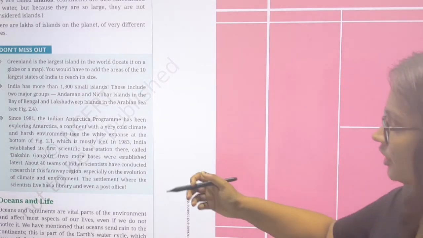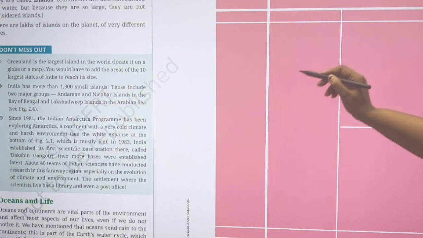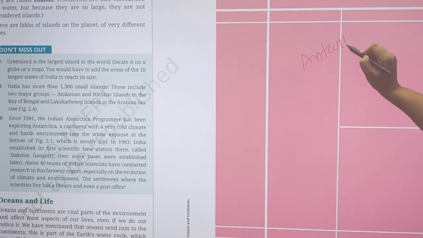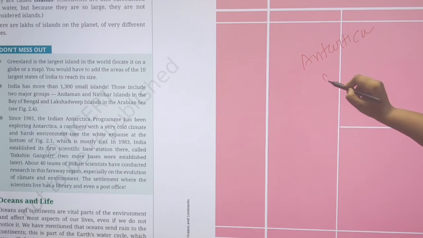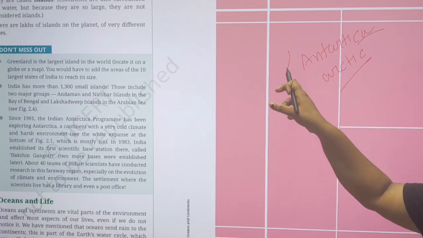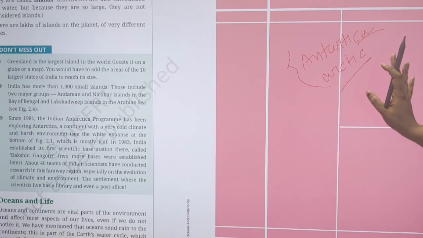See this, Greenland. And there is also one thing: the Antarctica Research Center and the Arctic Research Center. Most of the countries do this because this vast body is basically frozen all the time. Not all the time, but most of the time.